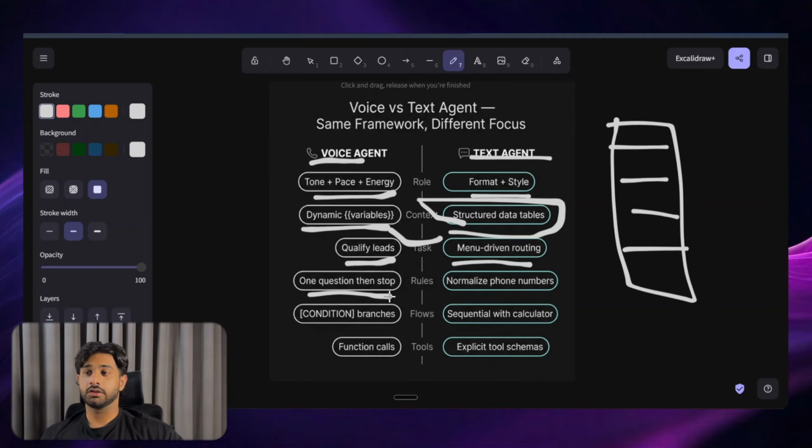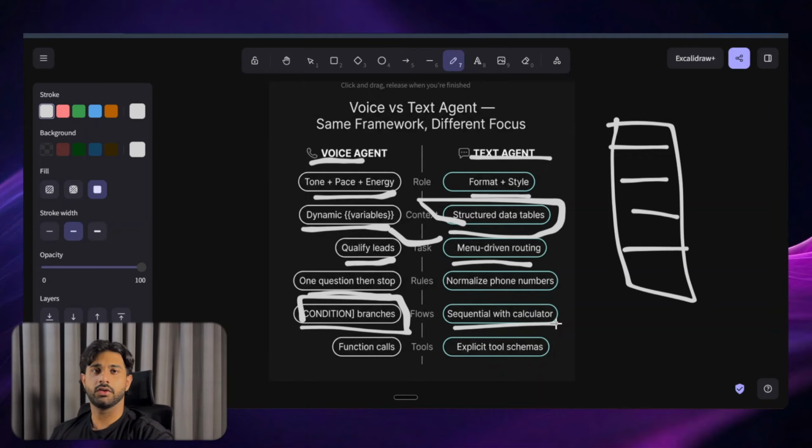Now for the rules, for the voice agent, for my use case, I'm just taking that as an example. It should ask one question, then stop and listen for their answer. If they proceed or if they qualify, it should ask the next one. We have to give it hard constraints for that. As for the text agent, we just give it things like a normalized phone number and all of that good stuff. Fairly simple for the text ones. Same goes for conditions as well. If X happens, do Y. If Y happens, do X, and all of that. Giving it conditions so it knows how to maneuver the conversation instead of just coming up with ways of its own. Now, for the text, it's sequential, so it doesn't have to be as good as the condition routing for the voice agent, but you have to keep it vague on the text side as well.